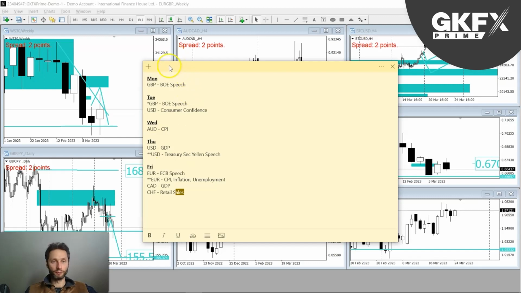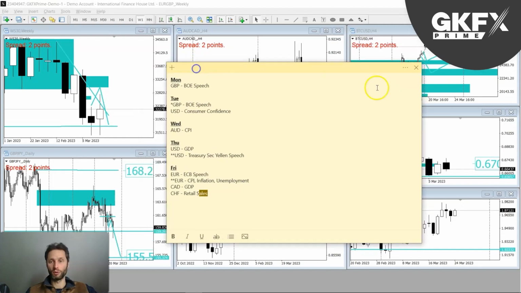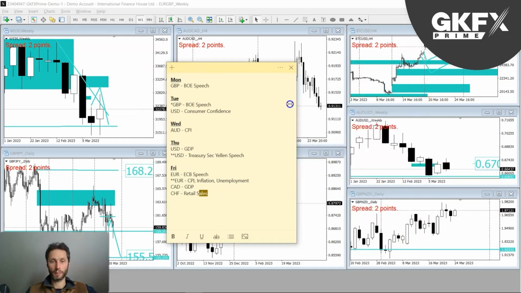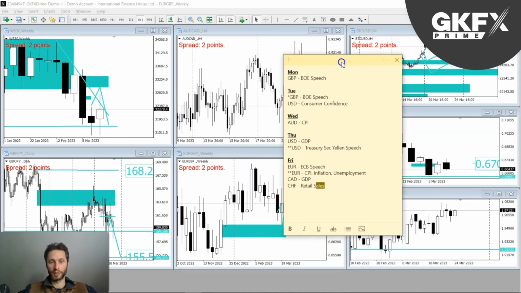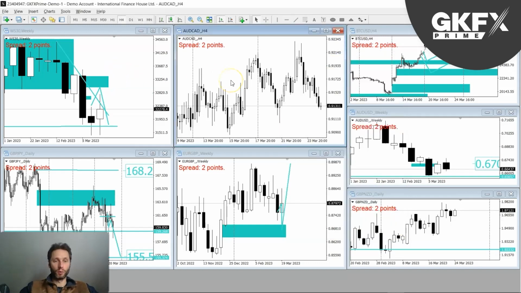So let's consider what we've got based on this news, and then see how that lines up with the charts and what we've got for the setups for this week. All right, so that's the economic calendar for the week's news, and let's have a look at what I've set out for you. I've got a mixed bag as always. I've tried to vary it a little bit for this week based on what the charts are telling us, where the price action is going.